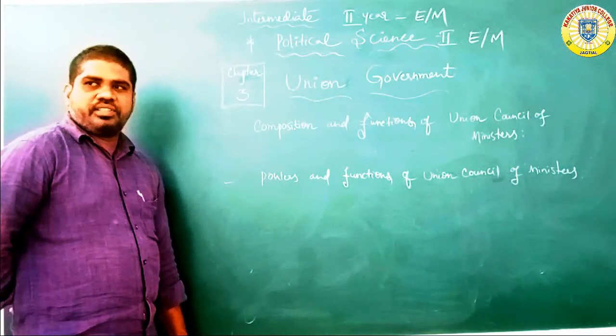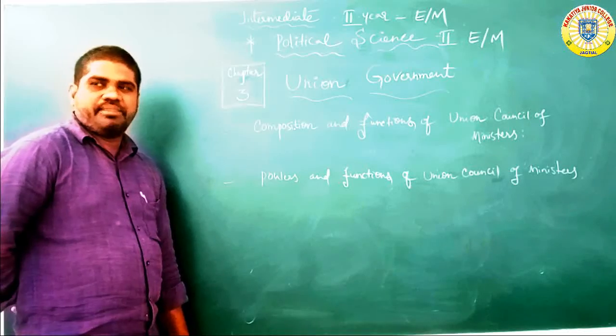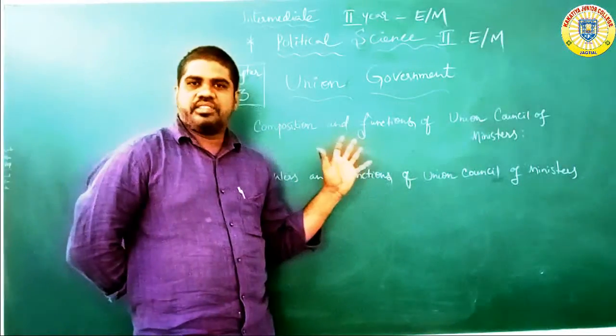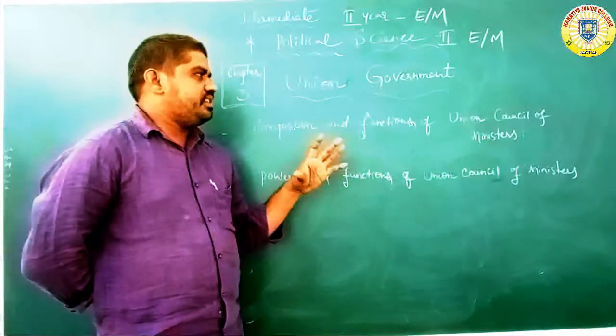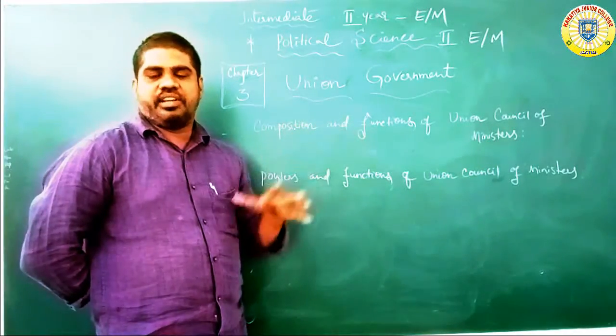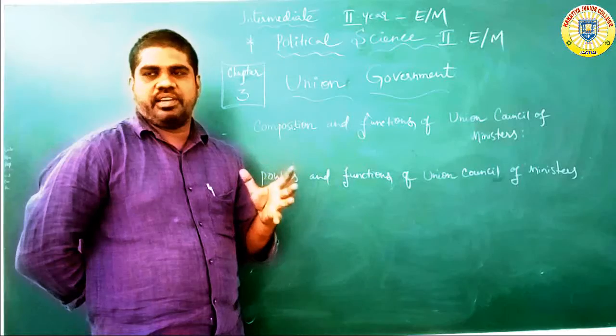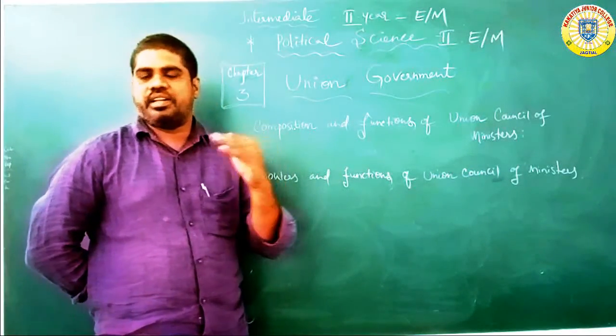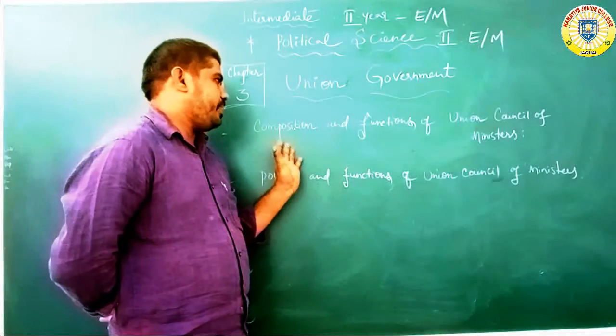How is the Union Council of Ministers selected? Mainly the Prime Minister, under the President. The final list is given to the President. The list is mainly prepared by the Prime Minister, and the selected members are appointed by the President under this type of system.